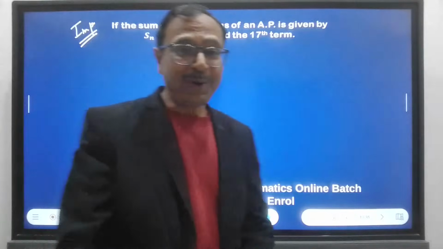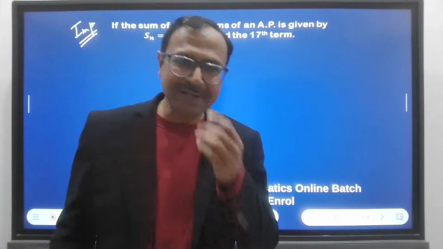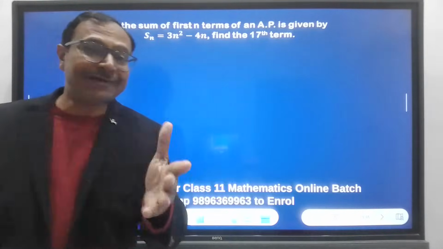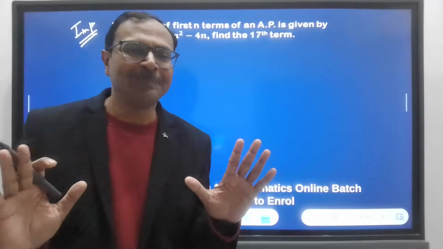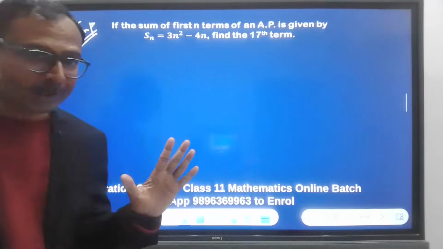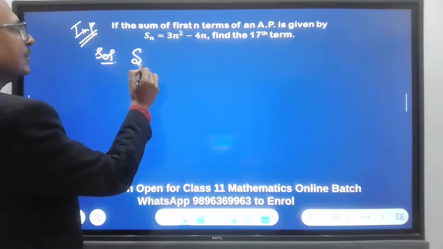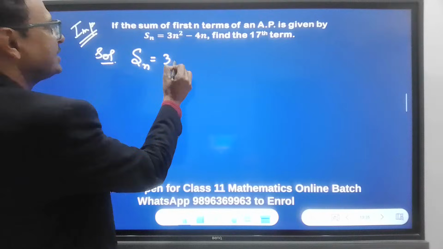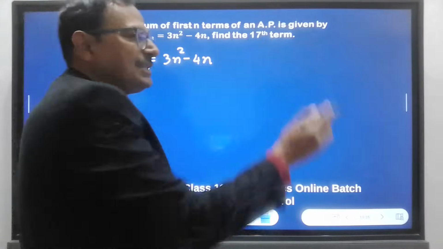Yeah, so now comes the important thing. How do you do this question? Is this question involving a lot of calculations? I tell you what, no. No is the word, no calculations. So let's see the solution. So you have the sum of n terms given as 3 into n square minus 4 into n, and we want to find the 17th term.